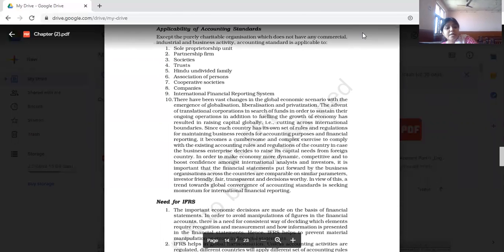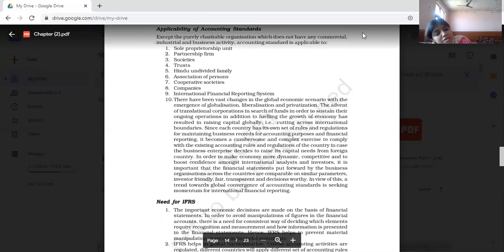Then societies, you know very well, corporations, societies, and then trusts. Trusts are, for example, the Kerala Kalasamiti trust. Hindu undivided family, you would have learned recently, HUF, Hindu undivided family, associations of persons, group of persons, that is cooperative societies, companies. International Financial Reporting Standards: there have been vast challenges in the global economic scenario with